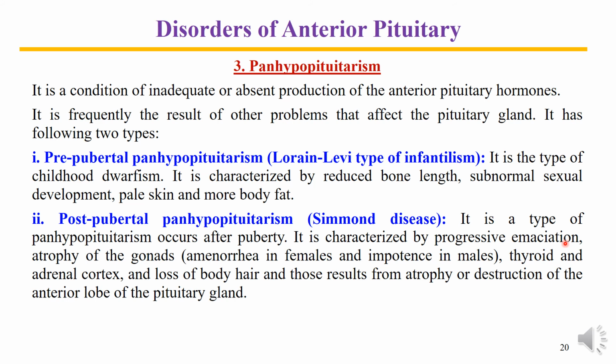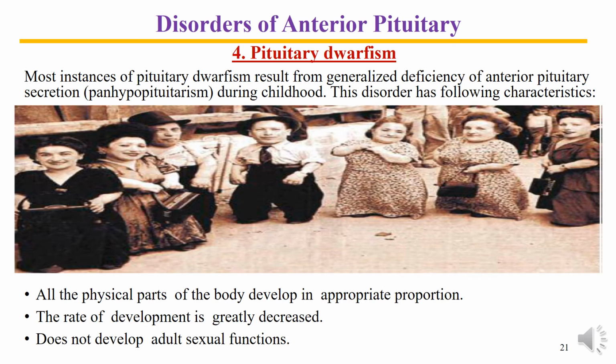It is characterized by progressive emaciation and atrophy of the gonads. Amenorrhea in females and impotence in males is noticed. Thyroid and adrenal cortex atrophy and loss of body hair are also noticed. There is atrophy or destruction of the anterior lobe of the pituitary gland, so that growth hormone is deficient in these patients. Here is some information about pituitary dwarfism. Panhypopituitarism means not only growth hormone, the other hormones are also deficient.